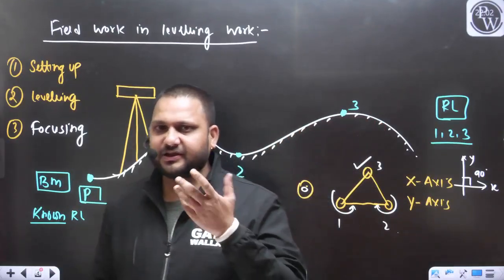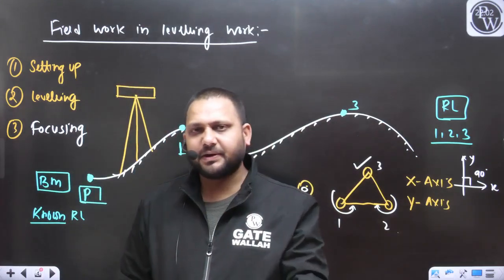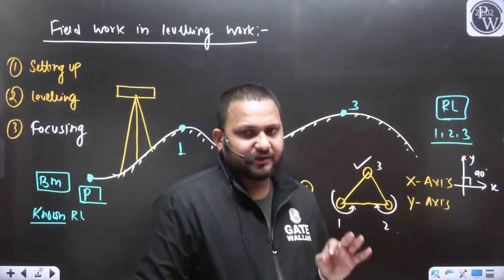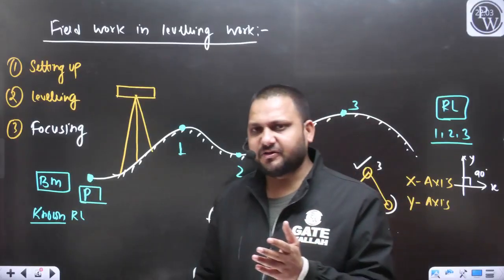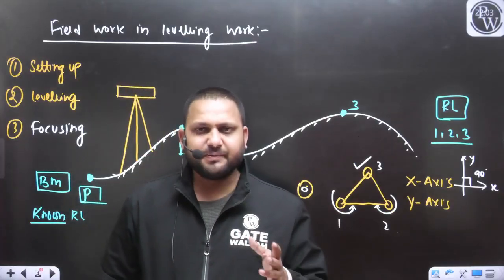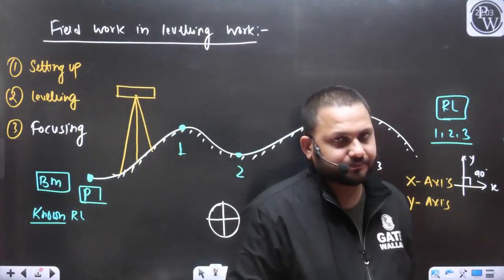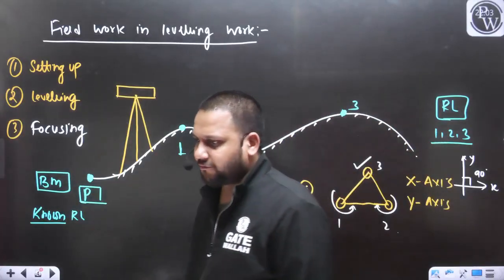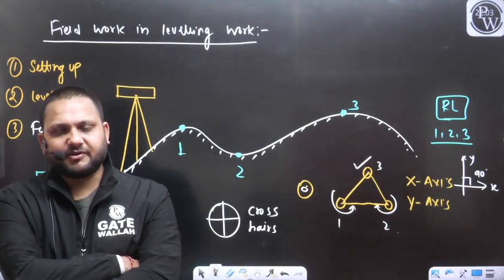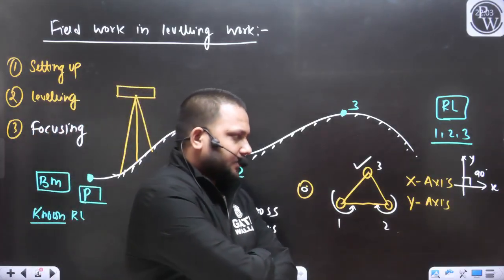Whenever we shift the instrument from one position to another position, we will repeat all these temporary adjustments. The first time when we are setting up this instrument, temporary adjustments are required. If in the survey work we are putting this instrument at more than one position, then at every position, before taking any measurements, first we will go for the temporary adjustment. Now I think the discussion is clear to everyone. Can we move further?